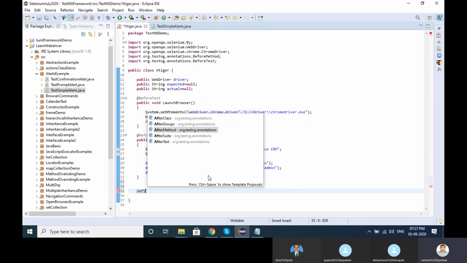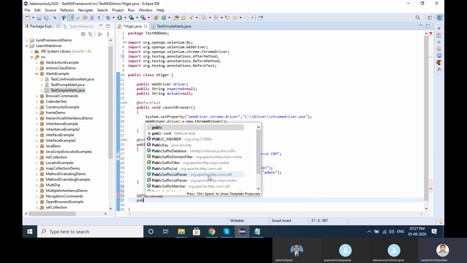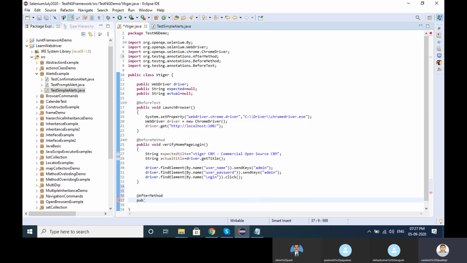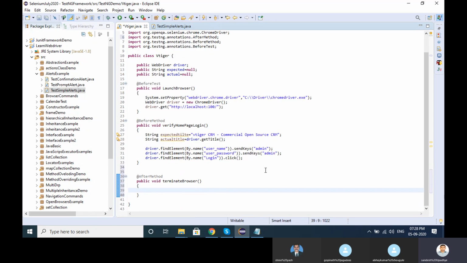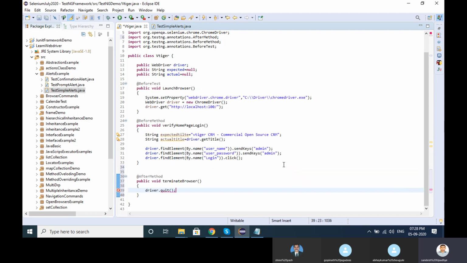Then I will add one method, after method, public void terminate browser. Here I will add driver dot quit.